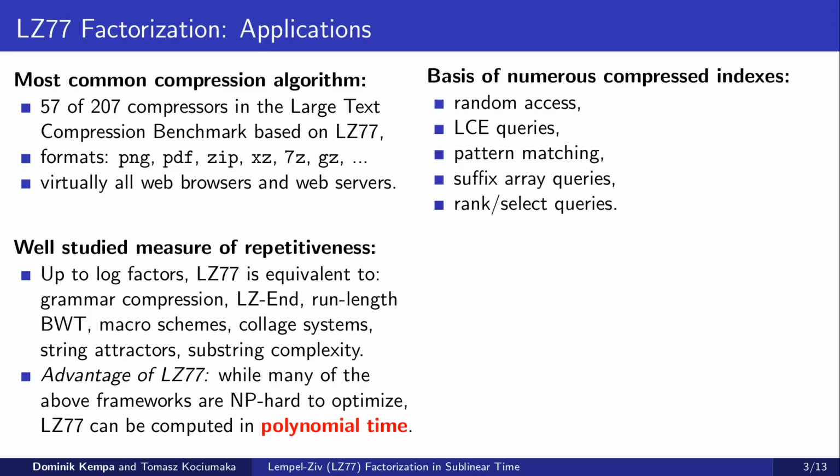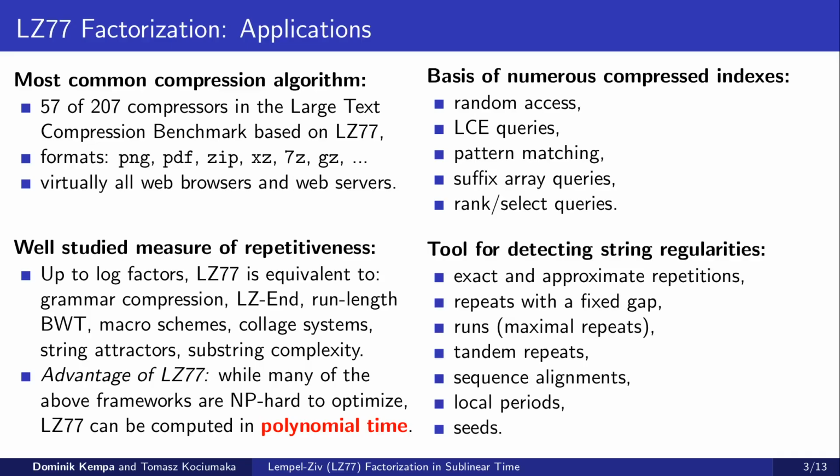LZ77 is also the basis of numerous compressed indexes, which are data structures capable of storing the string in compressed form while simultaneously supporting queries on the original uncompressed sequence. LZ77-based indexes are known to support all of the most popular queries. Finally, LZ77 factorization is the main tool used in numerous algorithms to detect various regularities in strings. This includes exact and approximate repetitions, repeats with a fixed gap, runs, and several others.